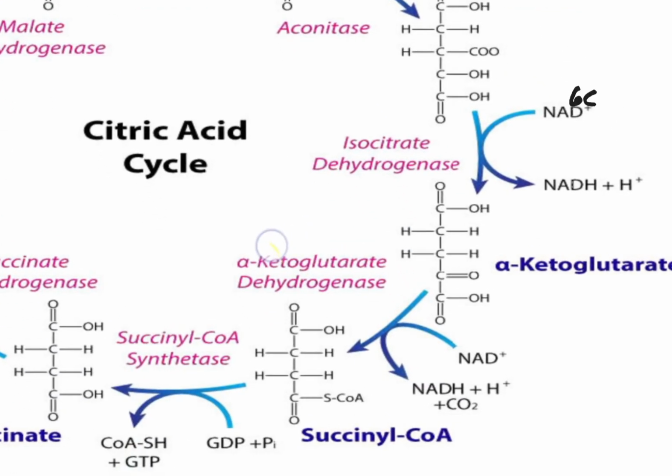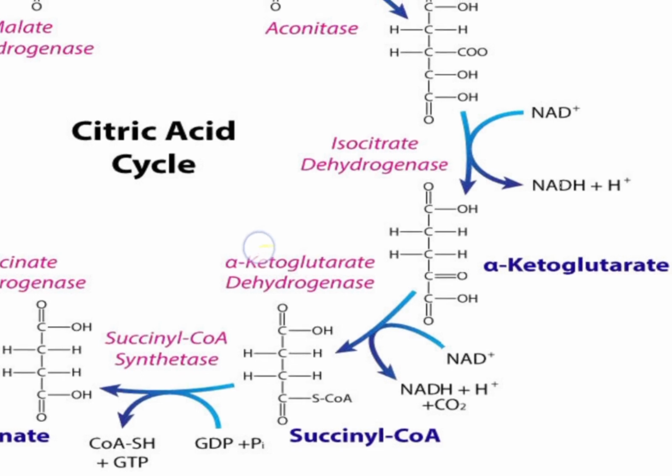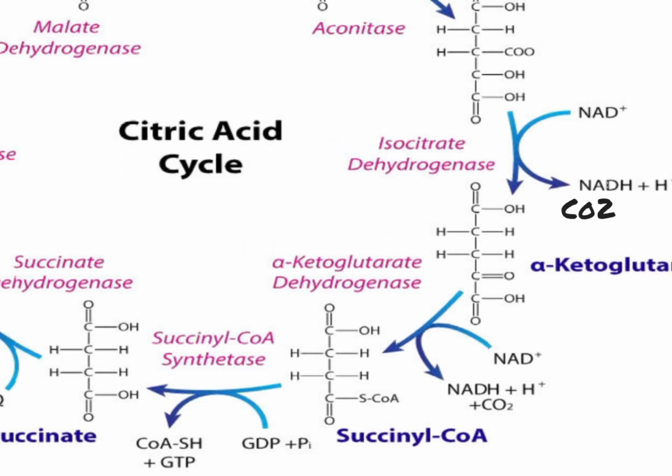Isocitrate was a 6 carbon molecule, but during the conversion of isocitrate to alpha ketoglutarate, we also see some release of carbon dioxide. So from isocitrate to alpha ketoglutarate, you can see clearly that we are moving from 6 carbon.